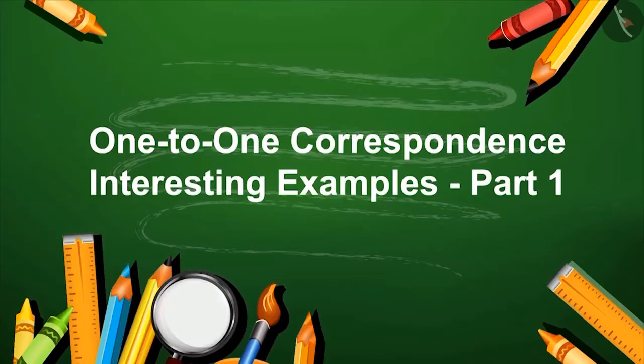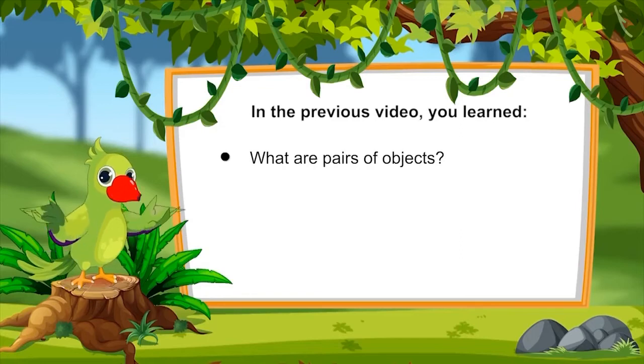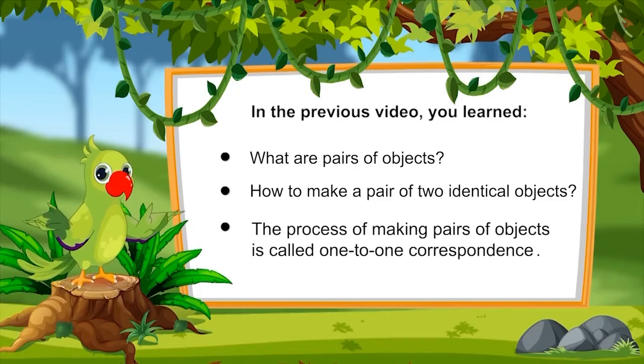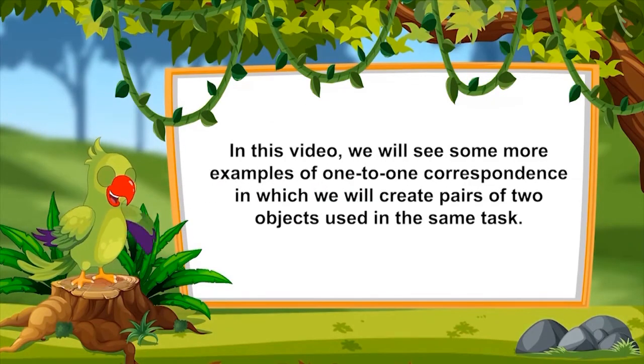One-to-one correspondence. Interesting examples, part 1. So children, in the previous video you have learned what are pairs of objects, how to make a pair of 2 identical objects, and this process of making pairs of the objects is called one-to-one correspondence. And in this video, we will see some more examples of one-to-one correspondence, in which we will create pairs of 2 objects used in the same task.